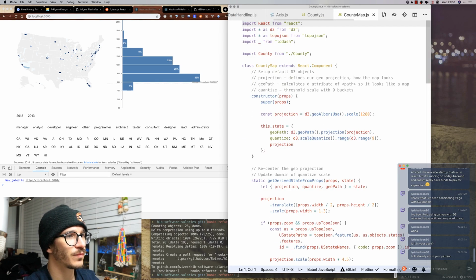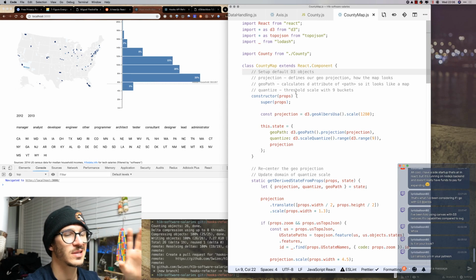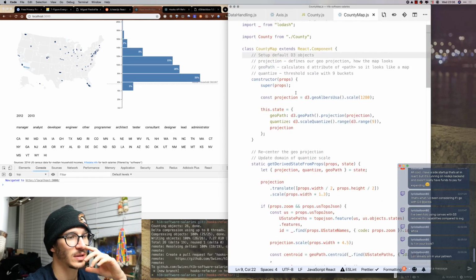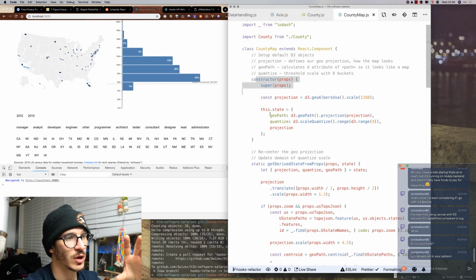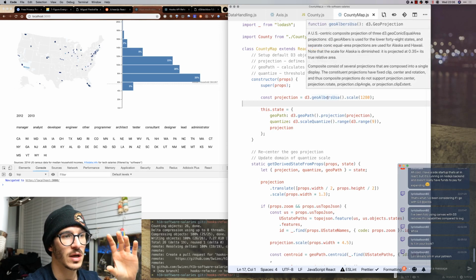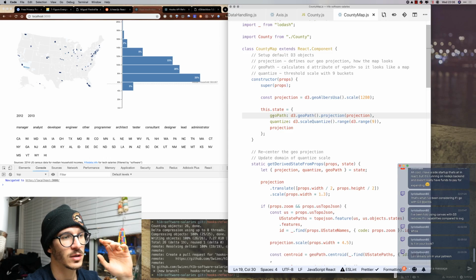County map, that's this one, and this is now a more complicated thing. It has a constructor that creates our GeoAlbersUSA projection, and it creates a geopath thingy to do stuff. Wow, that was very eloquent of me.